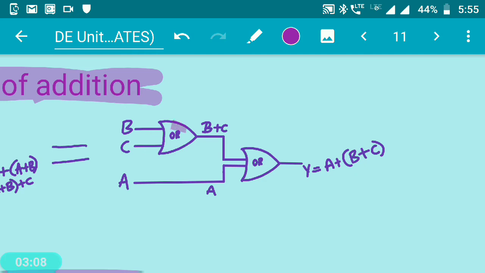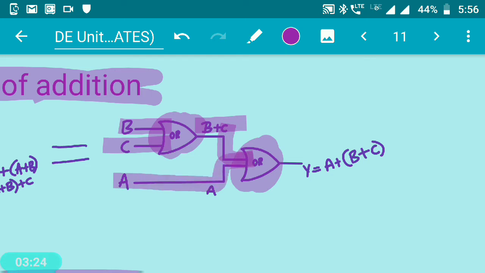Similarly, in this one more logic diagram, you have the first OR gate and the second OR gate. The first OR gate is given B and C as the input, so the output will be B or C. This B or C output is given to the second OR gate, and one more input that goes to the second OR gate is A, and then the answer will be y is equal to A or (B or C), wherein B or C is given a bracket because both the B input and C input are given to the first OR gate in the logic diagram. That is why we have put a bracket for B or C.